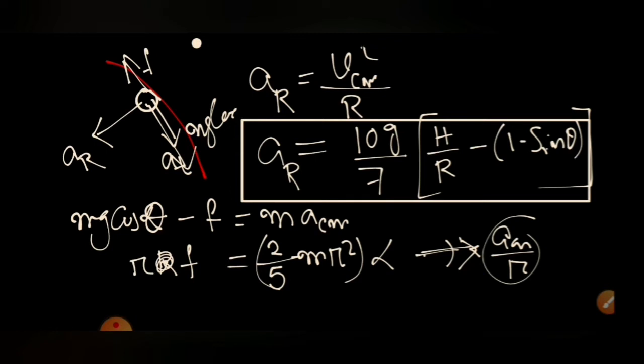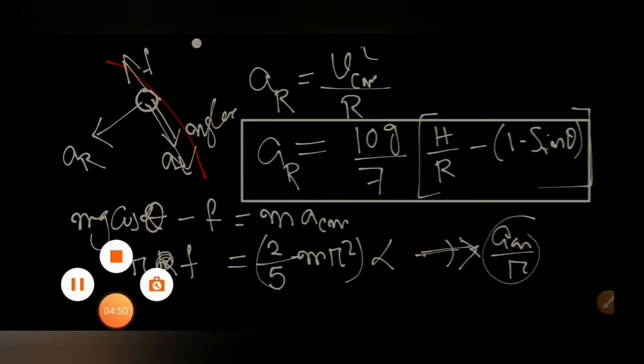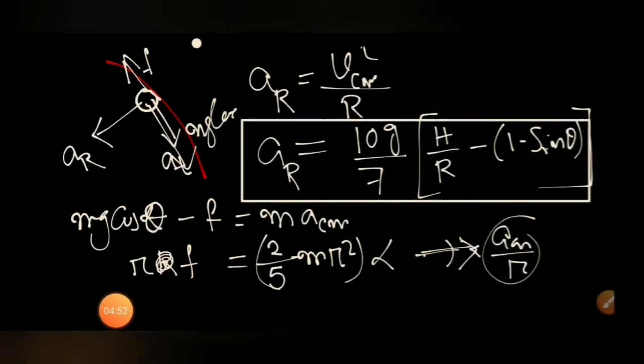If I substitute these equations and simplify, eliminating f, then we'll get the value of the acceleration of center of mass, which will be in the tangential direction.